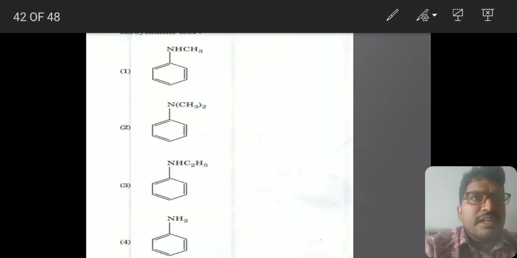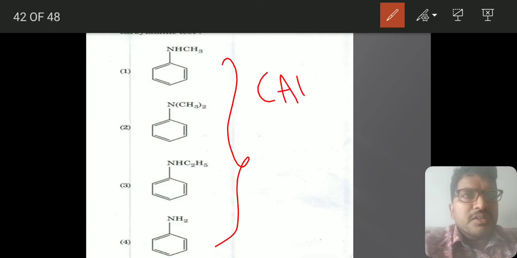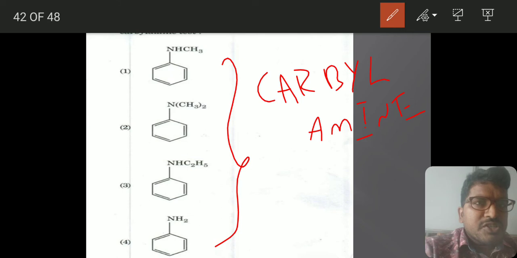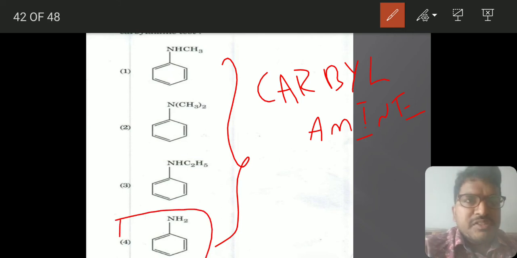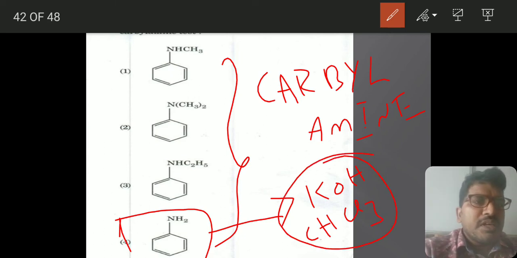And when it comes to the amines, I told you the carbylamine reaction. I explained this also. In this carbylamine reaction, only primary amines will show it whenever they are treated with chloroform in presence of KOH. KOH in presence of chloroform, they will produce the isocyanides.